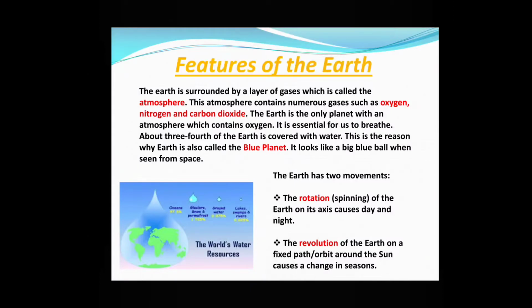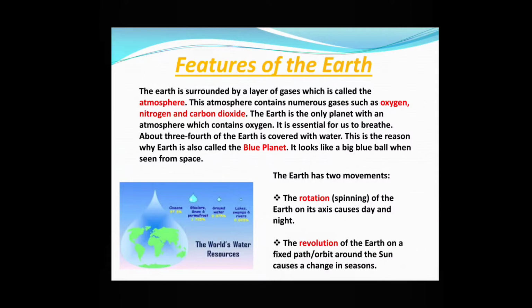Now, what are the sources of the water? See, the sources of the water are oceans, glaciers, snow, groundwater, lakes, rivers. These are the sources. Now, from oceans we are getting 97.5% water.